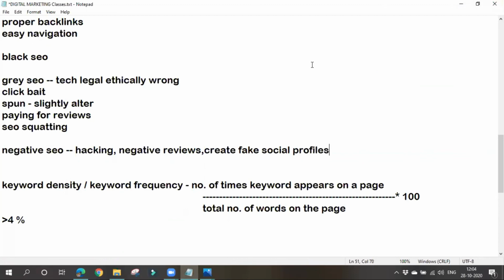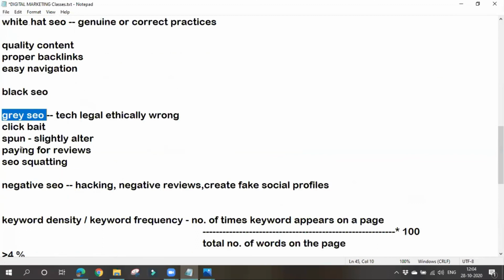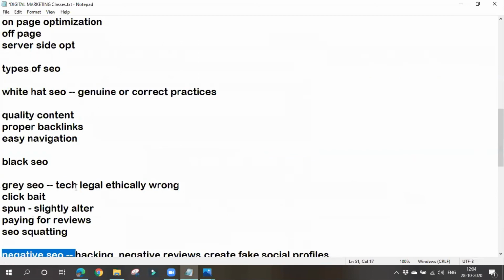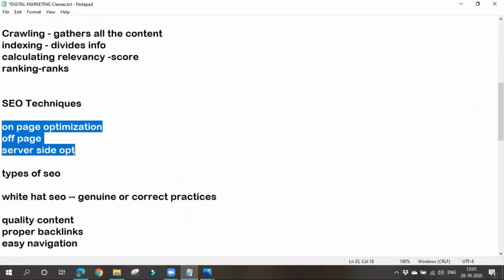negative SEO. So here these are all various types of SEO: white hat SEO, black hat SEO, gray hat SEO, and negative SEO. Here in these four things we have to go for only white hat SEO. These are all genuine and correct practices. These white hat SEO techniques are nothing but on-page optimization, off-page optimization, and server-side optimization. We'll be learning about them in detail in tomorrow's class.